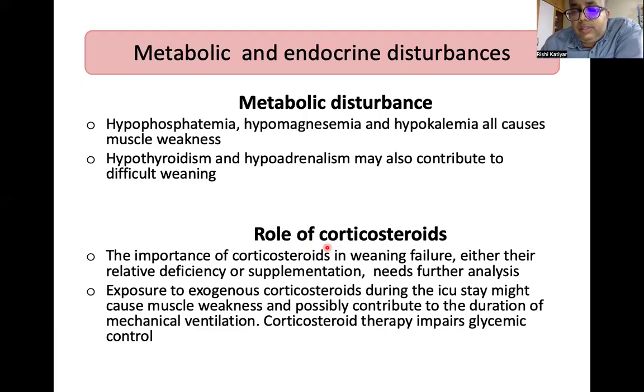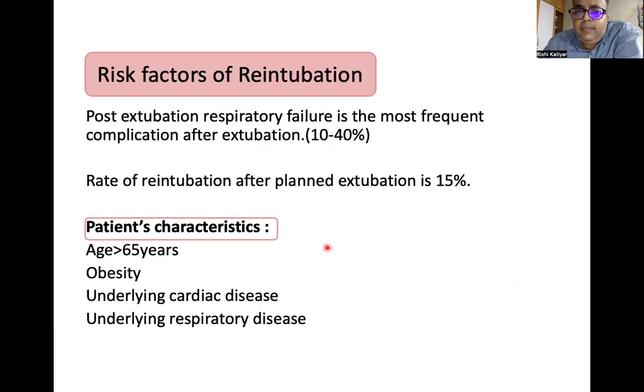Exposure to exogenous corticosteroids during the ICU stay might cause muscle weakness and possibly contribute to prolonged duration of mechanical ventilation. And again, corticosteroids might interfere with glycemic control. Metabolic disturbances: take care of your phosphate, magnesium, and potassium. These all cause muscle weakness. Rule out hypothyroidism and hypoadrenalism, which may also contribute to difficult weaning.